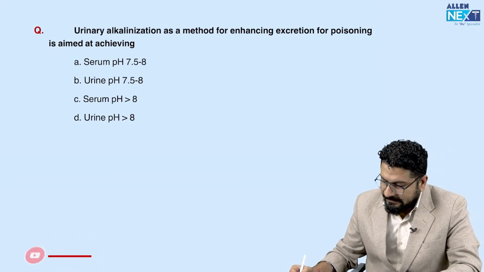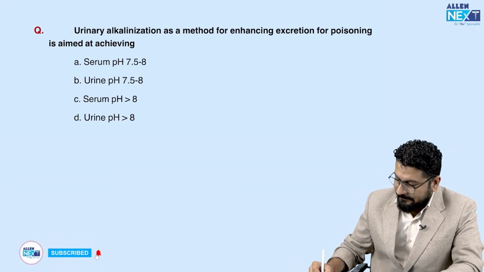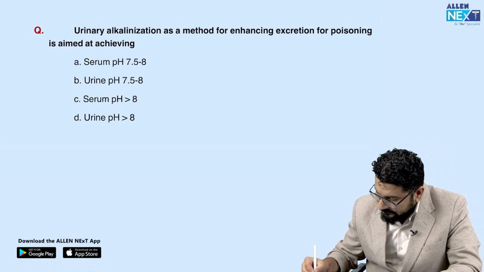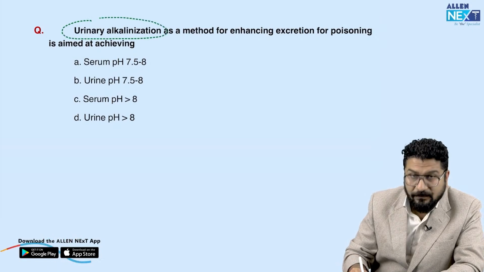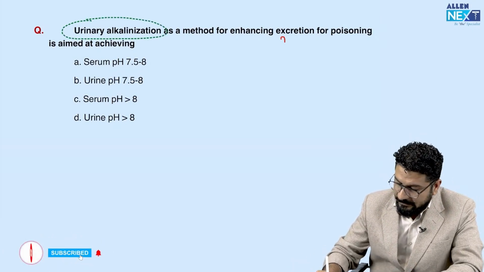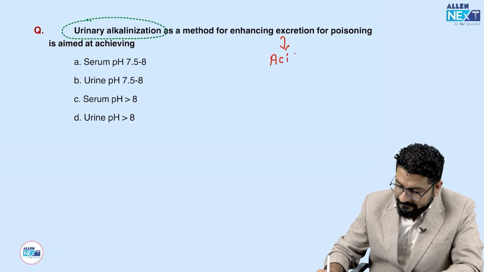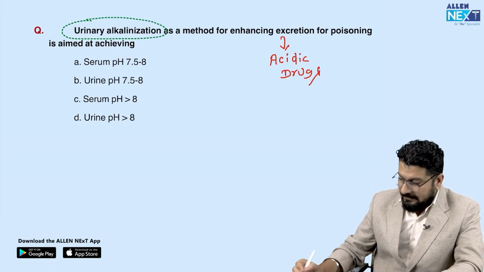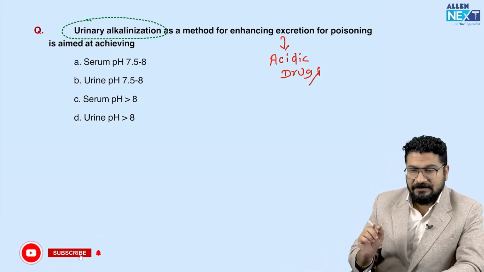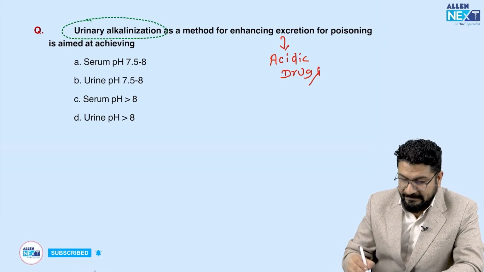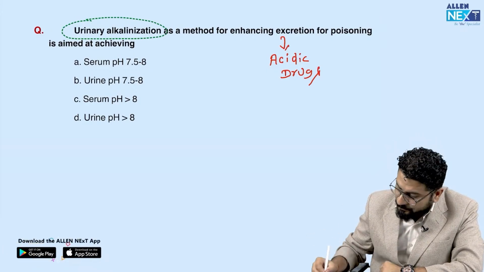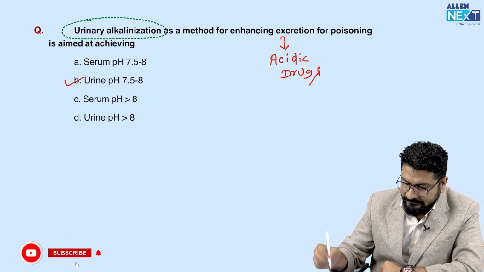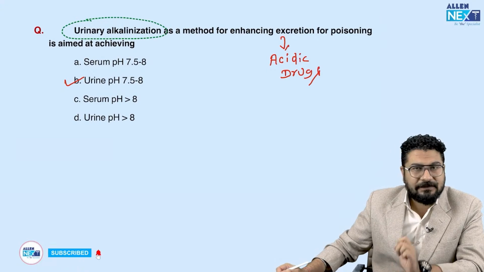Urine alkalization as a method for enhancing excretion for poisoning is aimed at achieving. So understand this. Urine alkalization, when we do this for poisoning, especially we do this for acidic poison. So this is a method we do for acidic drugs. And here remember the target pH: you have to maintain the pH in the range of 7.5 to 8. So basically it is urinary alkalization, so you have to maintain urinary pH. So the answer for this question will be B. Am I clear? Urine pH should be maintained in the range of 7.5 to 8.